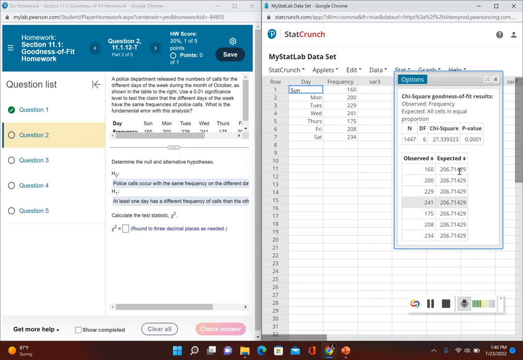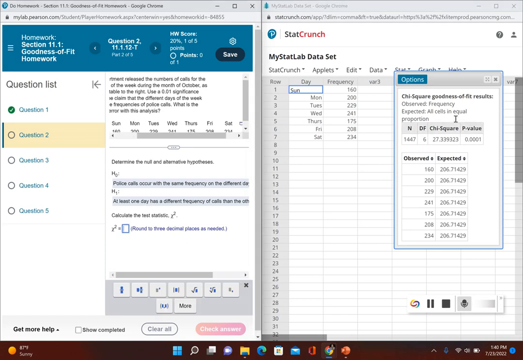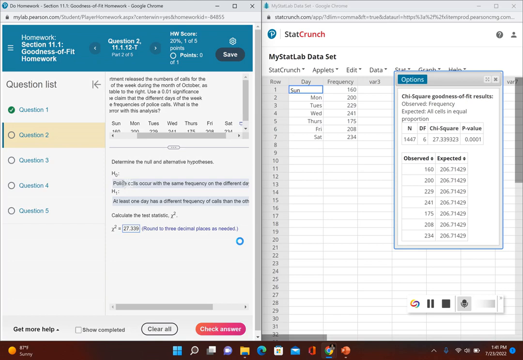So this was the observed frequency, and this is what would be expected if each day had the same amount of police calls, 206.7. So now let's go ahead and put our information. So our test statistic here, the chi-square, we have 27 so round to 3 decimal places, we have 27.339.